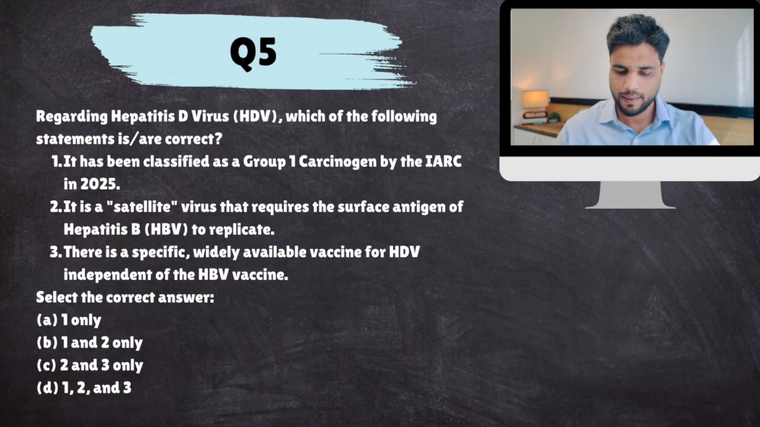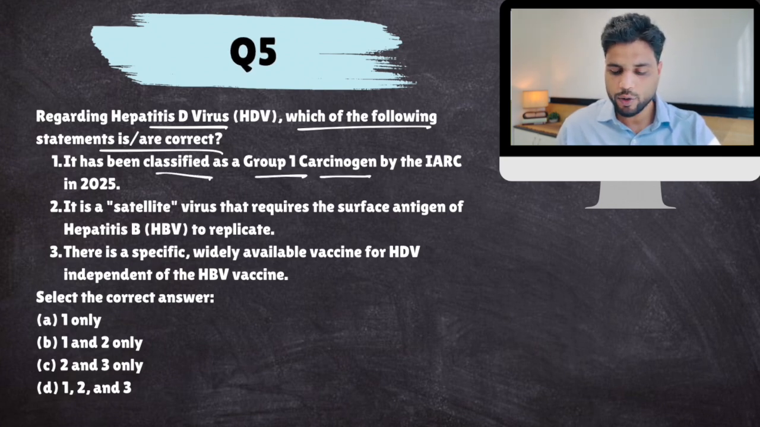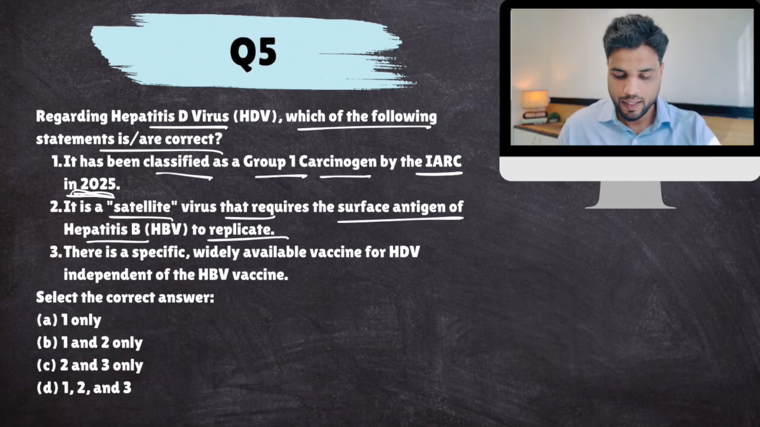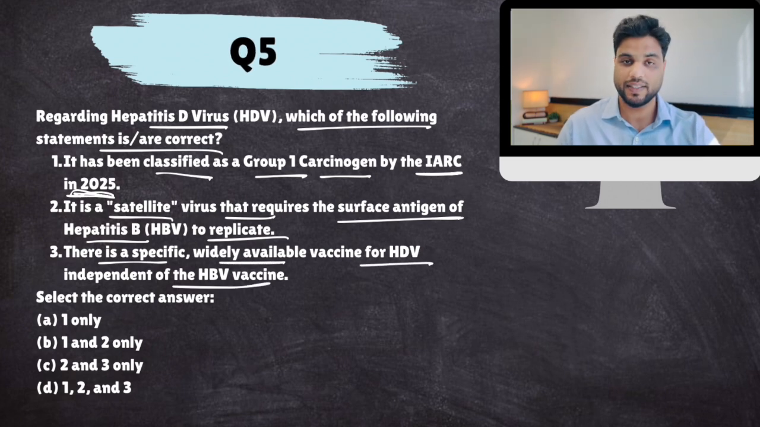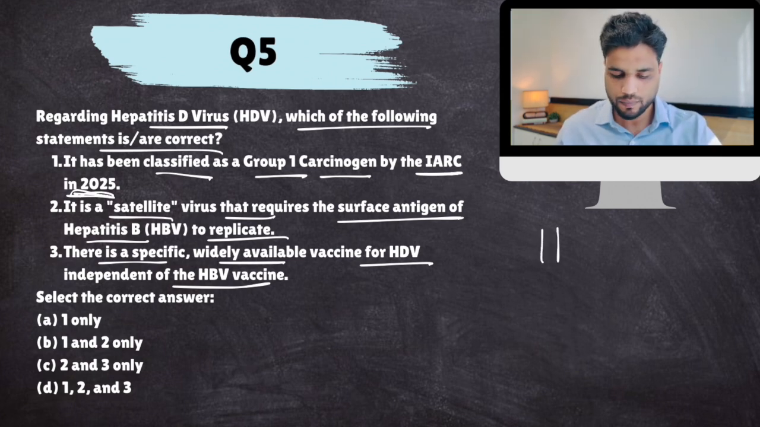Okay, next. Regarding hepatitis D virus, which of the following statements are correct? It has been classified as a group 1 carcinogen by IARC, WHO IARC in 2025. It is a satellite virus that requires the surface antigen of hepatitis B to replicate. There is a specific widely available vaccine for HDV independent of HBV vaccine. Now, listen to me very carefully. Hepatitis viruses, there are different categories of hepatitis viruses.